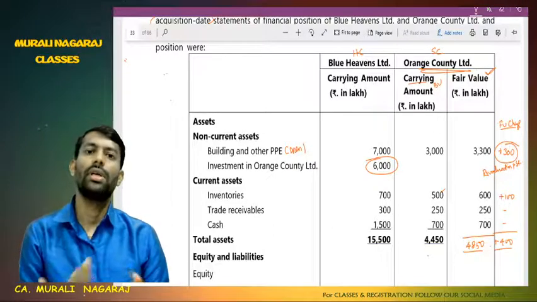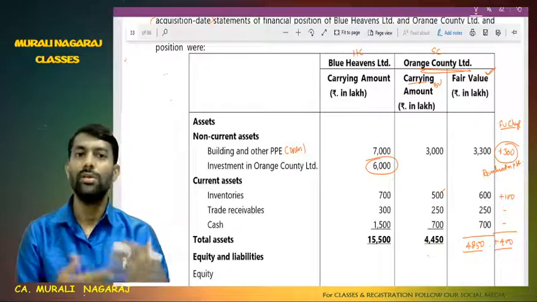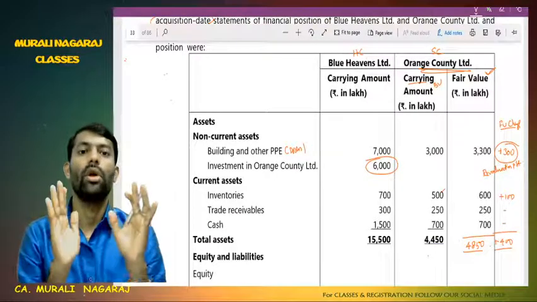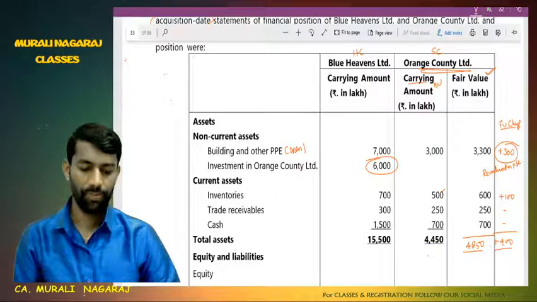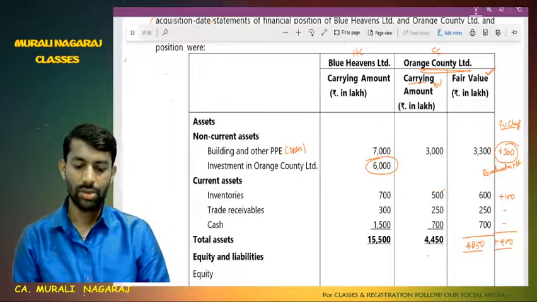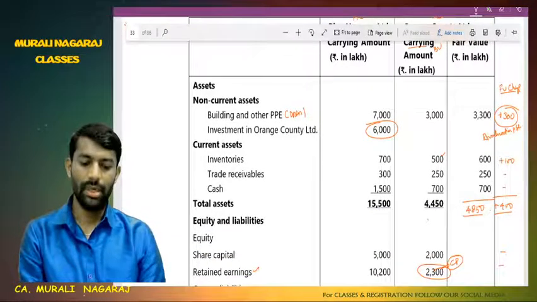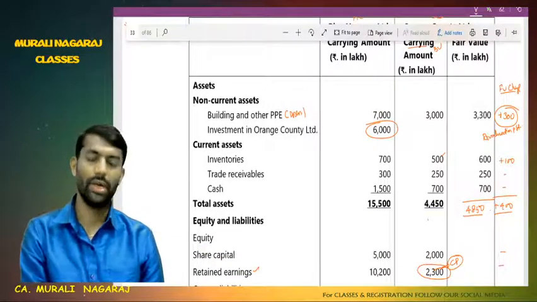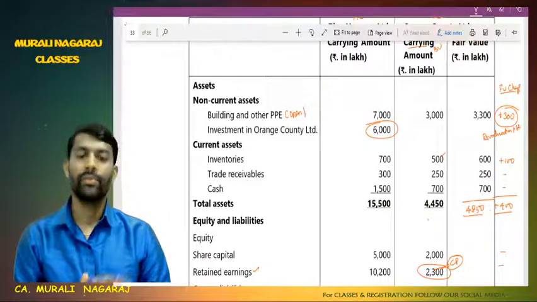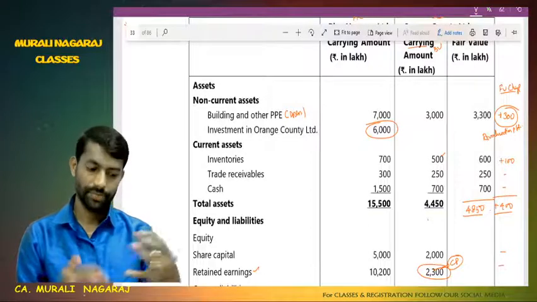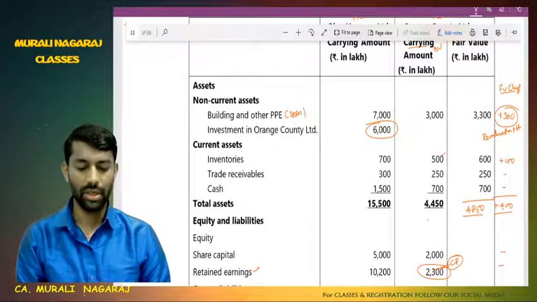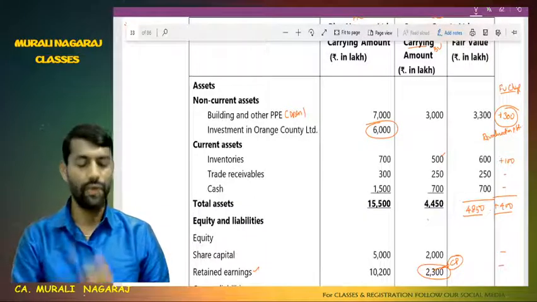For that revised consideration, if they have given it, how do we have to consolidate? Even in the 14th problem, it is on the date of acquisition consolidation. So keep in mind same figures and facts, just imagine. Non-current assets, buildings are the same; 400 is the fair value change, out of it 300 is the increase in property, plant and equipment. Since it is property, plant and equipment, we can call it a revaluation. The increase in inventory we can call a revaluation gain, an increase in fair value.